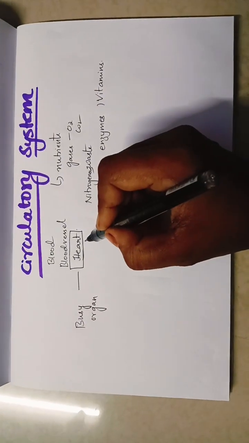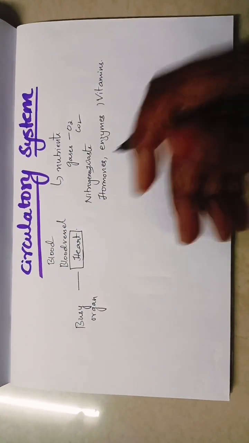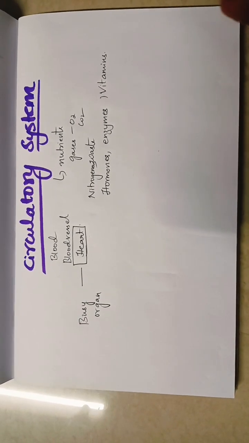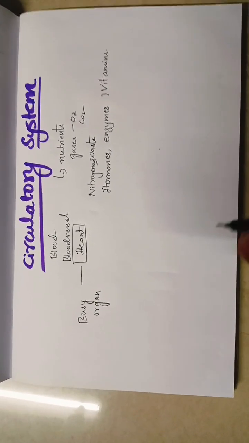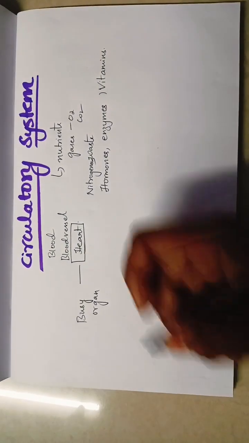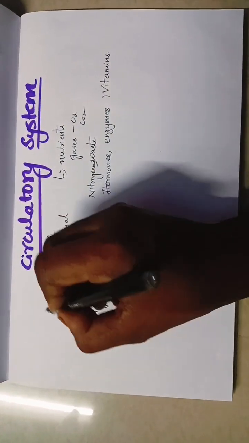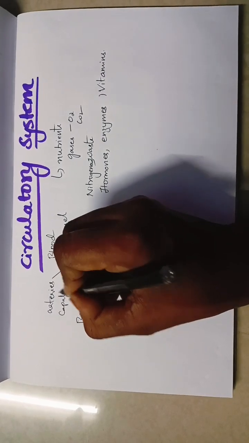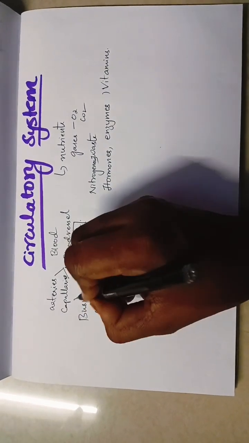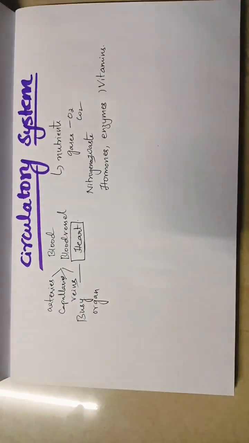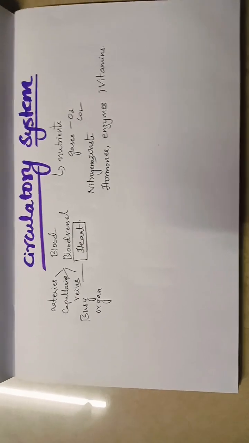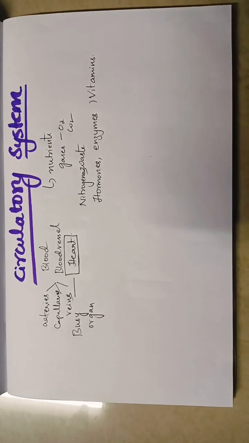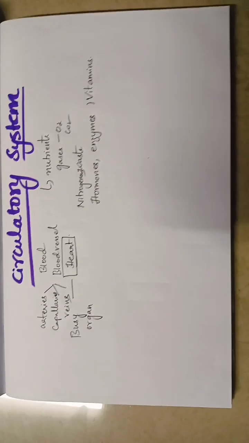And it does not directly pass the blood into spaces. There are no spaces in our body, but we have vessels, known as blood vessels. The blood vessels are of three types: arteries, capillaries, and veins. The three types of blood vessels help in carrying the blood to different parts of the body, and they also bring back the blood to the heart.